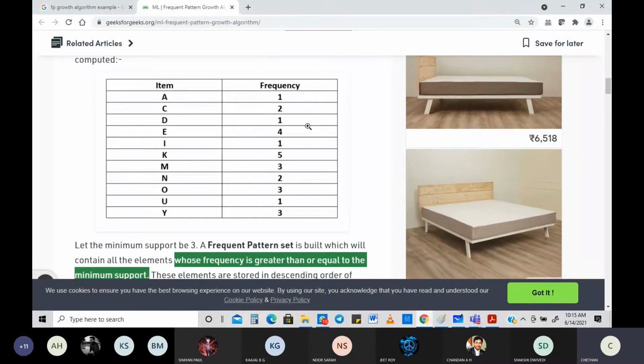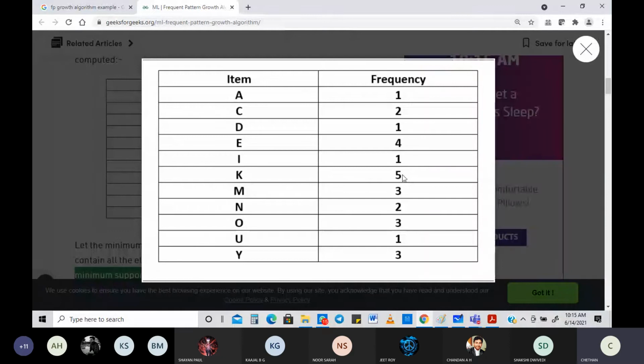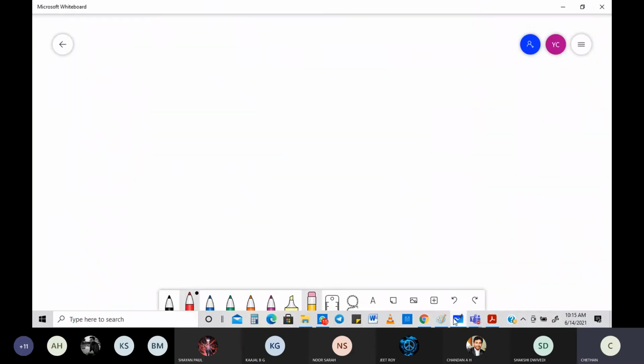E, very important. E should come with 4, then K, then M. E, K, M. Let me write that clearly here. So the ones having a minimum support of 3 or more are E, K, M. Let's go for one more.